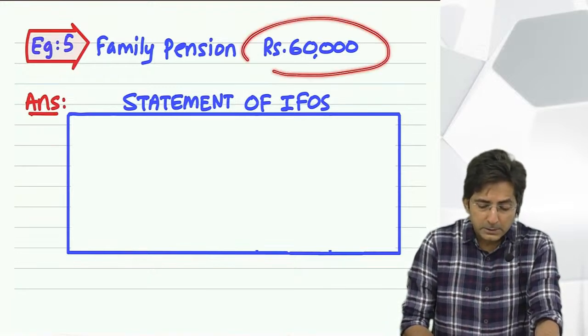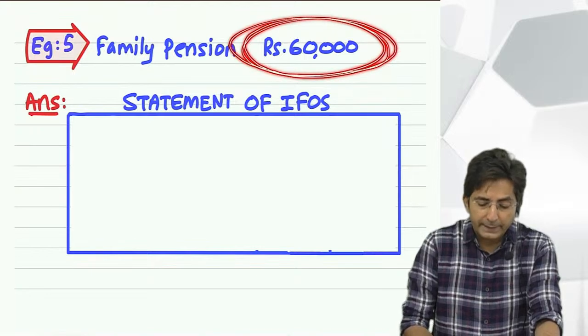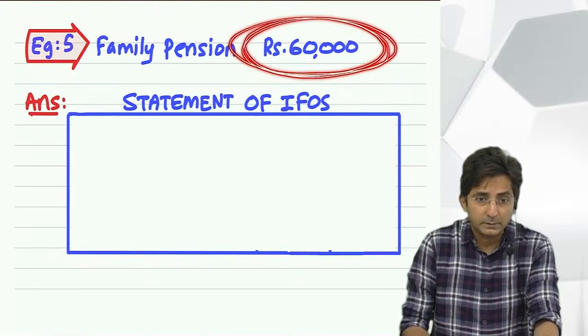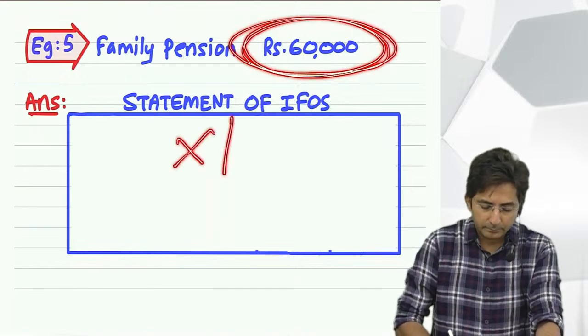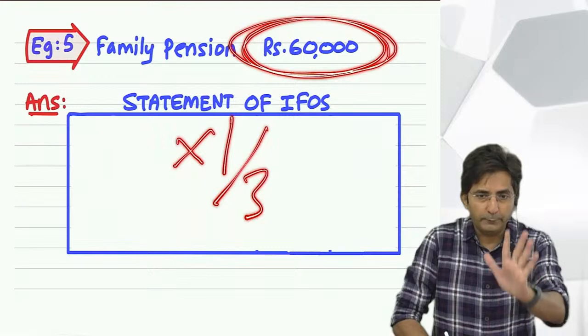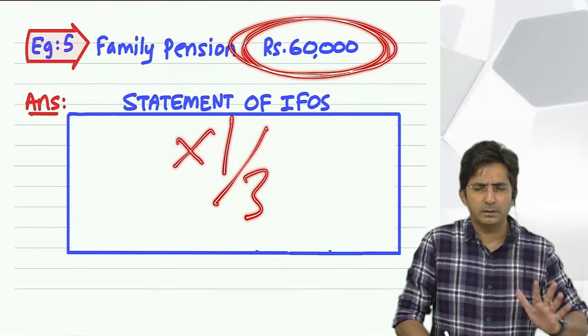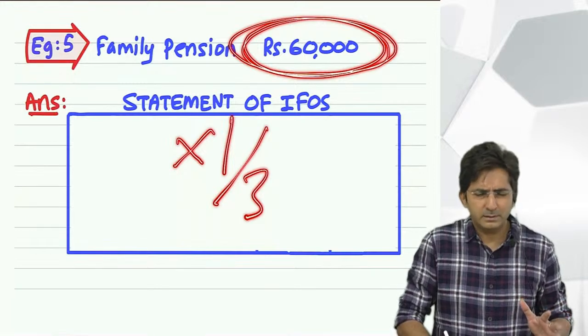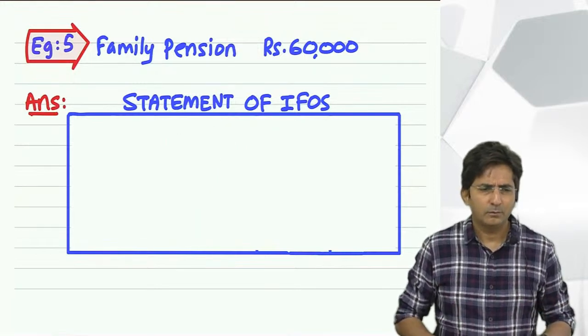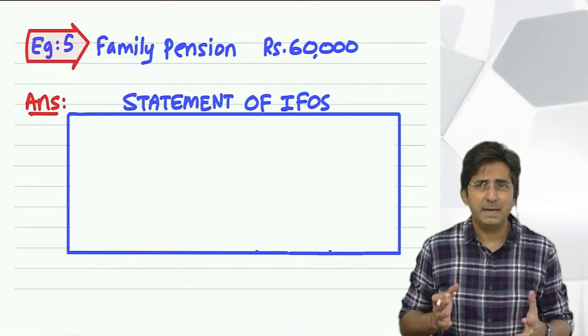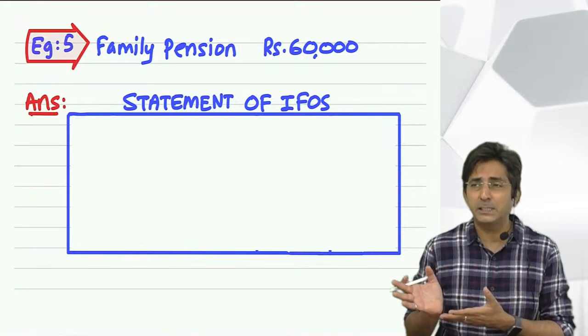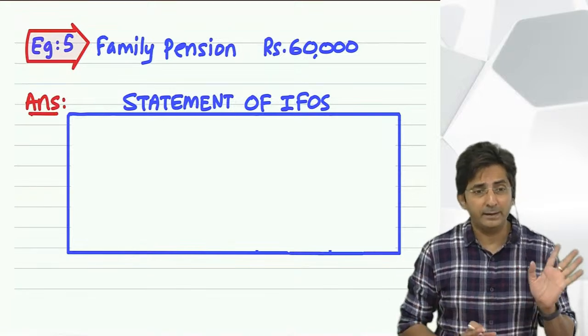Whatever family pension the wife might have received after the death of her husband, 1/3 of that will be free from tax. 1/3. Fixed rule of 1/3. Reason? Sympathy. What kind of sympathy? Imagine that poor wife, how bad she might be feeling. Her husband died.